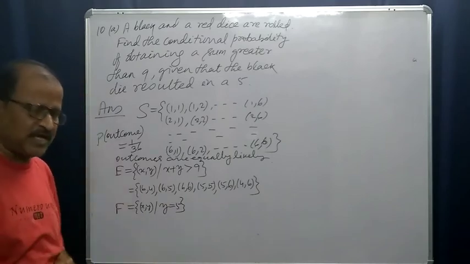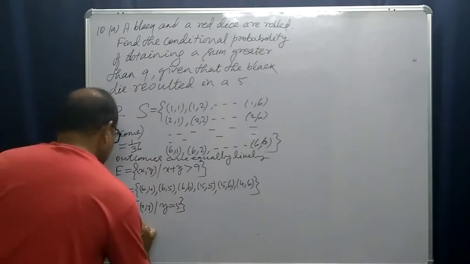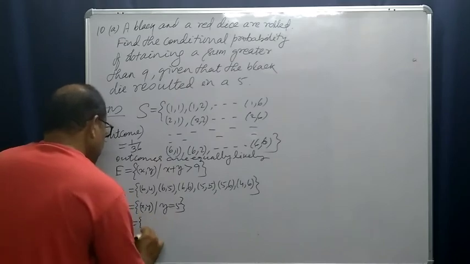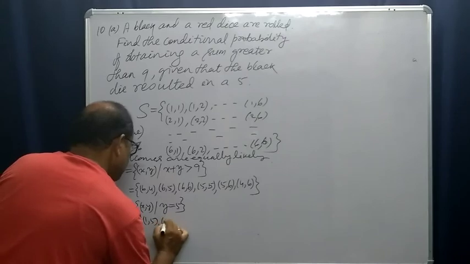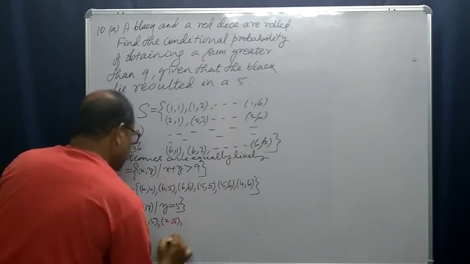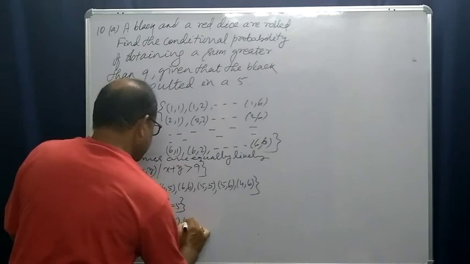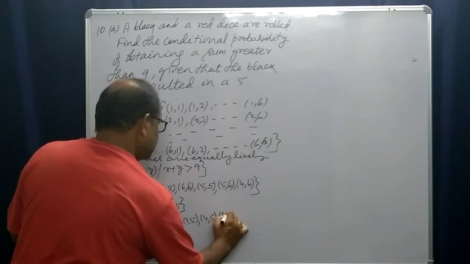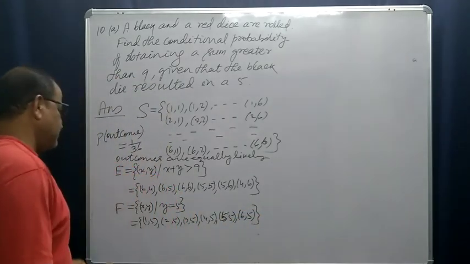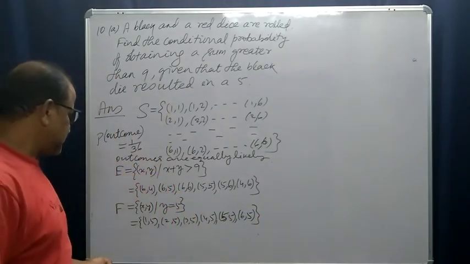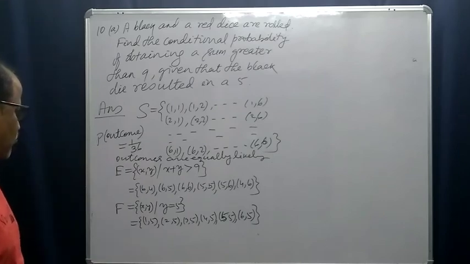Suppose the second one is black, then the outcomes are 1 5, 2 5, 3 5, 4 5, 5 5, 6 5.